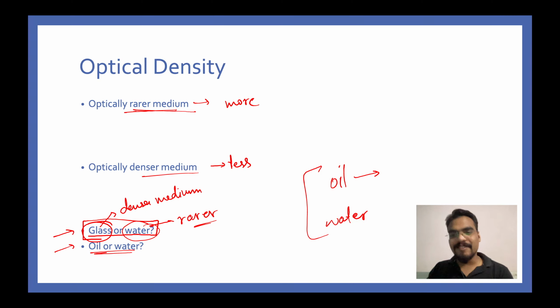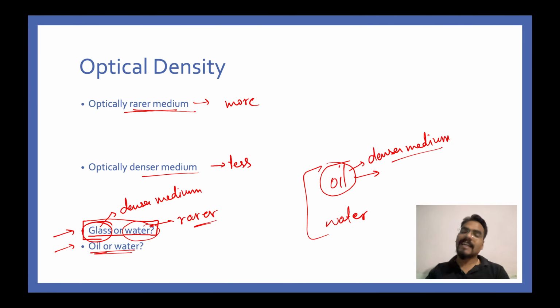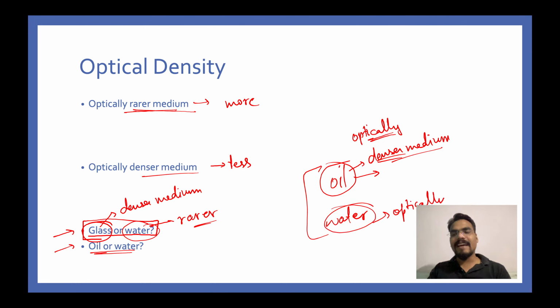Okay. So we have a couple of correct answers and a couple of incorrect answers. Oil, my dear friends, is a denser medium. Please don't get confused between the density of oil and water. That was a different density. This is optical density. So oil is an optically denser medium as compared to water, because water is an optically rarer medium.